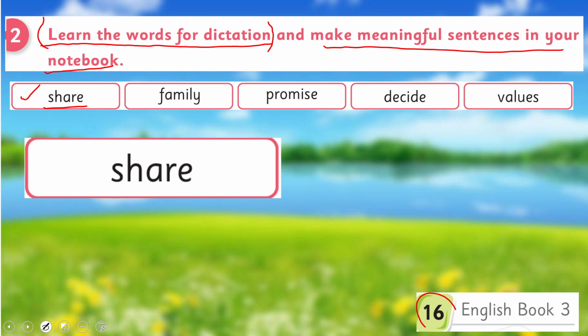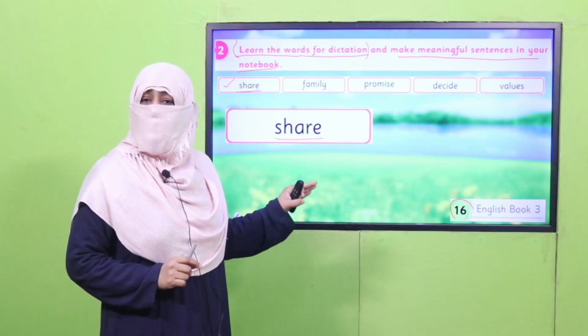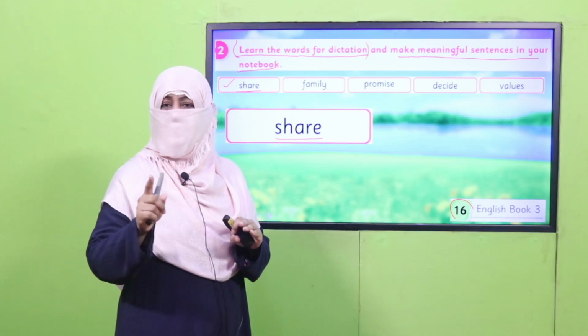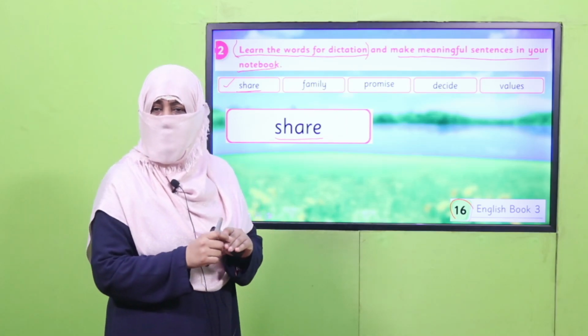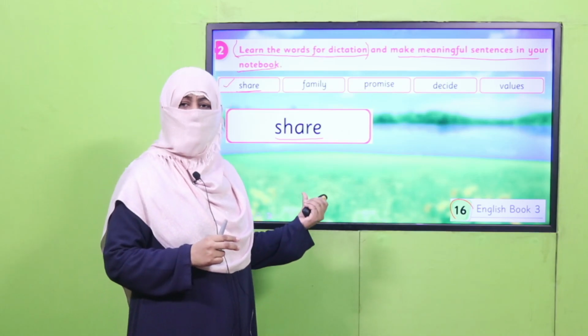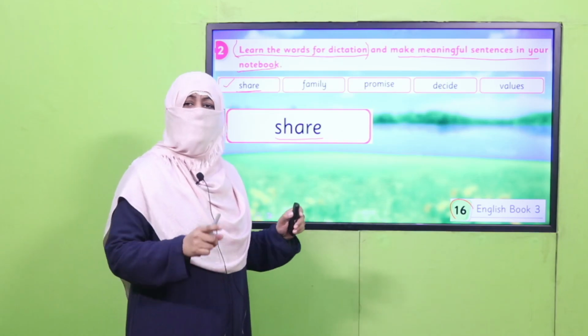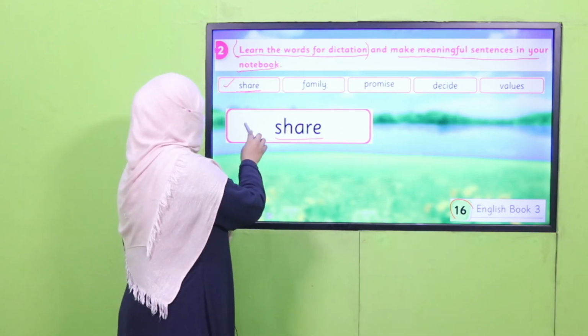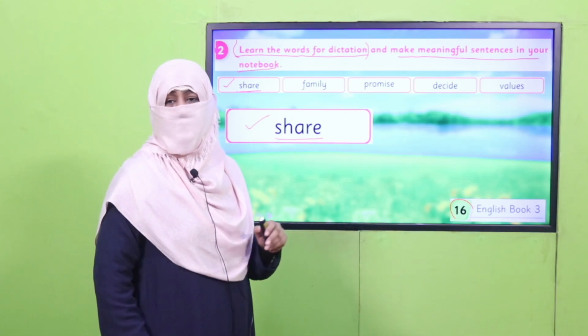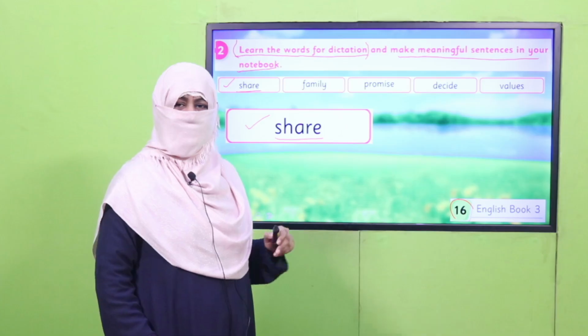Share. So here I have taken share. What I suggest, whoever wants to make a sentence of this word, raise your hand. Teacher will take sentences from all the students who are willing, and then we will select one final sentence which we'll write in our notebook. Okay, so all of you who want to make a sentence of this word, tell your teacher what can be the sentence of this word. Pause the video and tell your teacher.